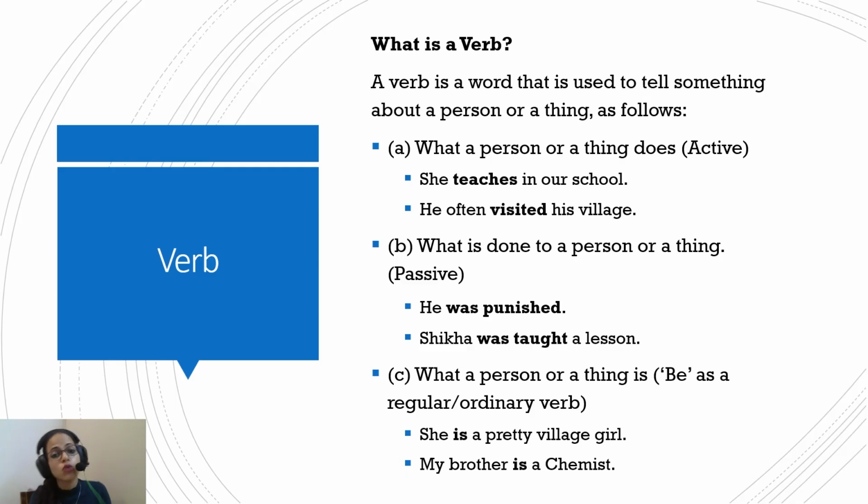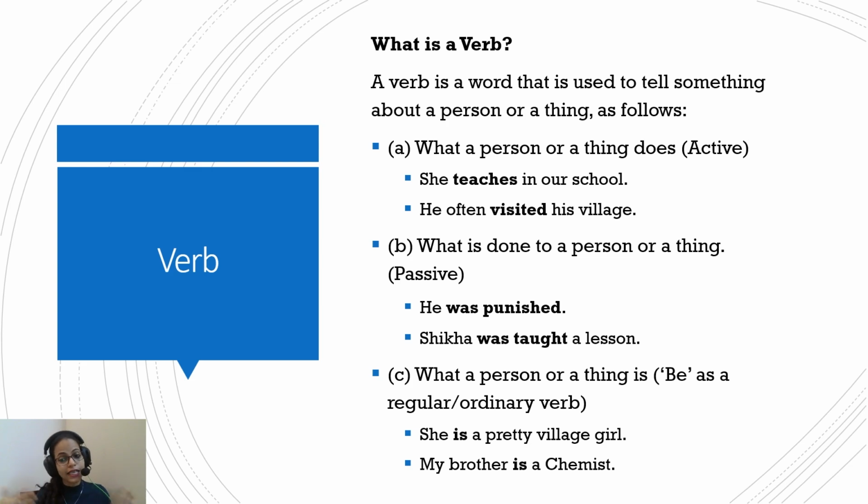Then what is done to a person or a thing? So, he was punished. What was done to him? Punishment was given to him. So was punished is a verb. Shikha was taught a lesson. What was done to Shikha? She was taught a lesson. So was taught is a verb here.